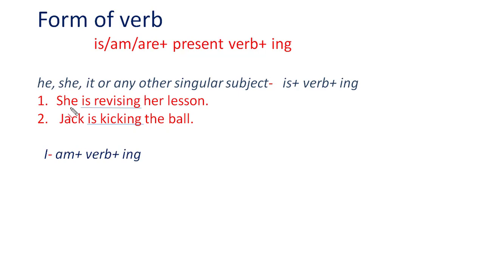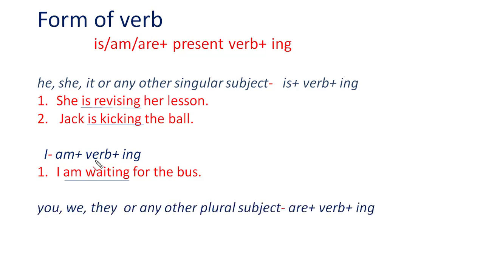Next we have when the subject is I. When the subject is I, with I in the present continuous tense, we always use the helping verb am. With I, we always use am. Then we should use the present verb and then we should use ing. Like we have seen this sentence before. I am waiting for the bus. You can see that the subject here is I. So with I, we will use am. Then we have the verb wait and then ing. So the sentence becomes I am waiting for the bus.